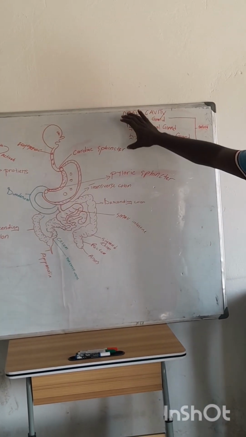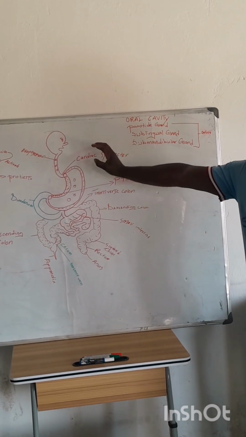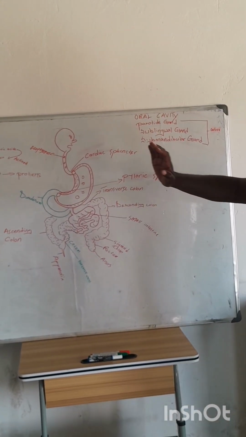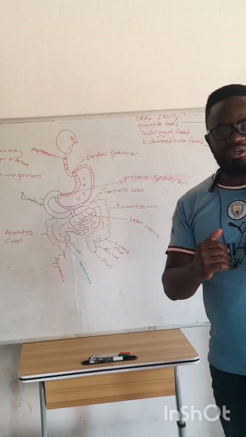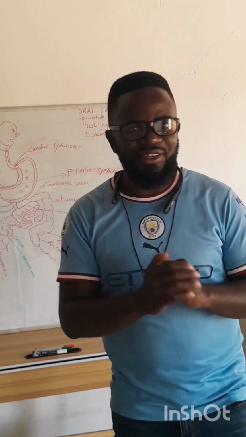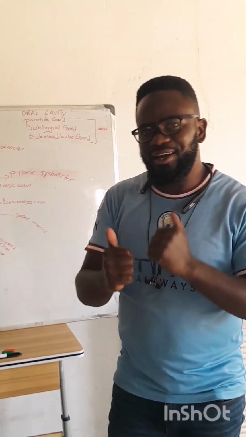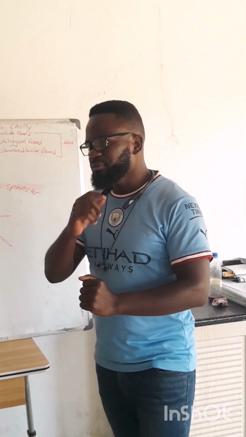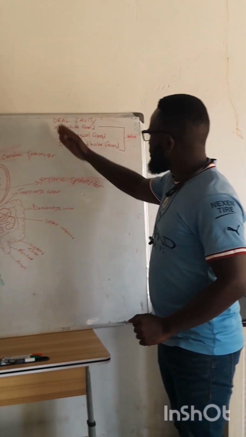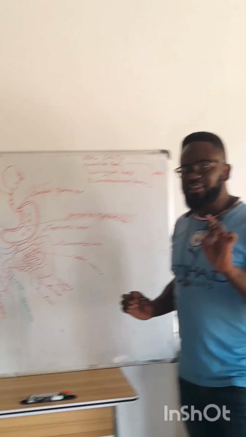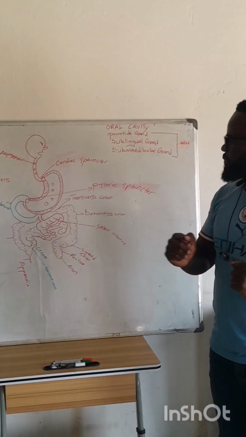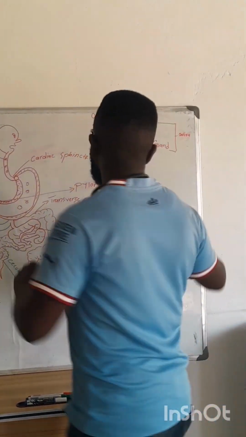Alright, so in the mouth, we start digestion, the breakdown of food. We actually call it mechanical digestion because of chewing. As we are chewing, we are mechanically breaking down that food. In the mouth, we find three types of salivary glands that release saliva. Alright? So it's the oral cavity.